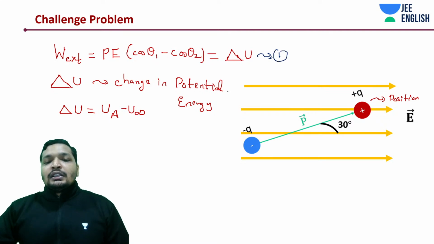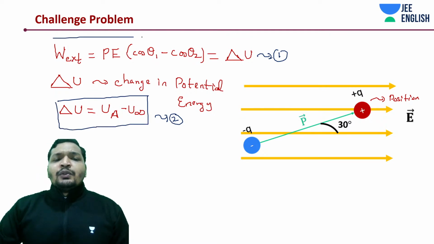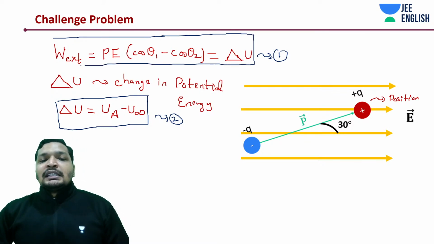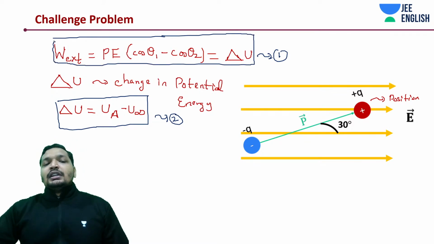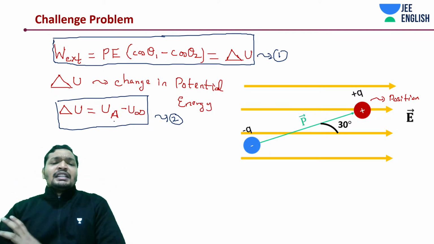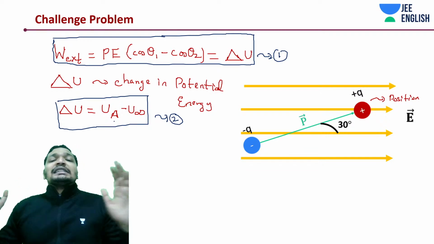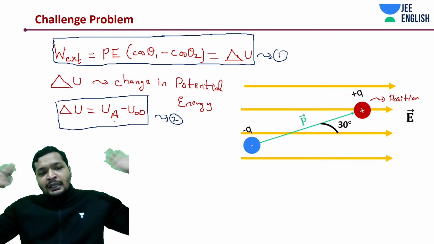This is 1, this is 2. You need to just remember these two equations. You need not remember any of this, but I'll tell you what you need to understand and remember. Work done by the external system will change the potential energy with some positive magnitude. And change in potential energy is generally written as potential energy at that position minus potential energy at some infinity position.